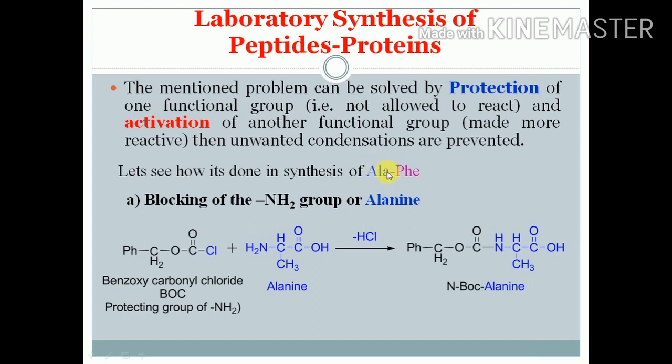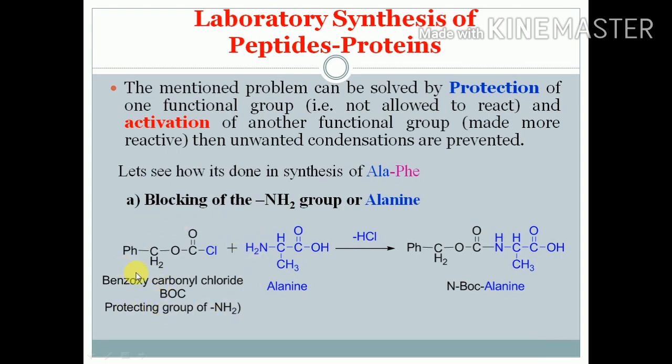We want the C-terminal of alanine to react with the N-terminal of phenylalanine, so we have to block the N-terminal of alanine so that it cannot react with phenylalanine. This is the protecting group, benzyloxycarbonyl chloride, in short called BOC. It is the specific protecting group for the NH2 group.